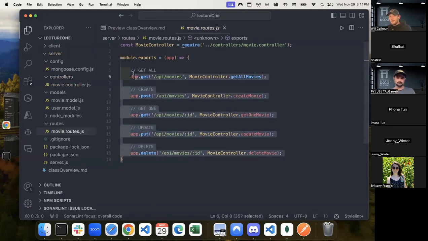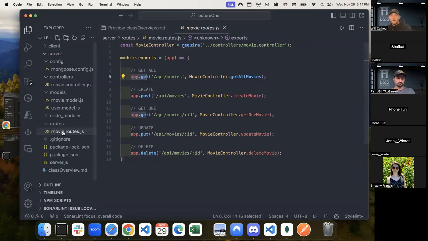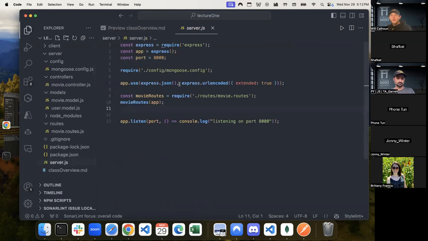Now, what this routes file is, if I go to my server.js, when a route is within our server and they're given localhost 8000/API/movie, right? And it's a GET request. What it does is here in the server file, we're saying, hey, we want you to have access, and we're passing into our routes our application, which is our Express application, so I can use my .get, .post, .put, .delete.